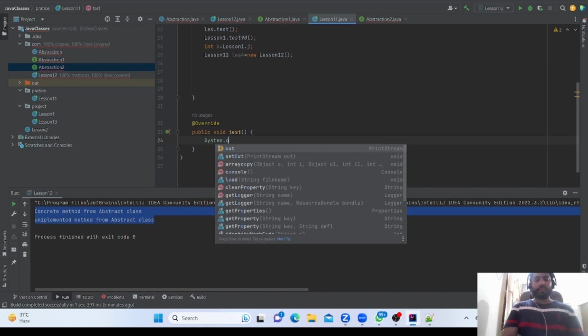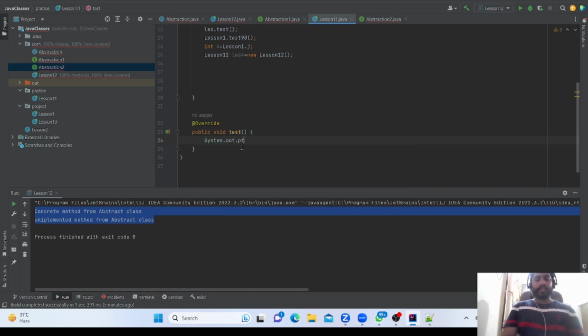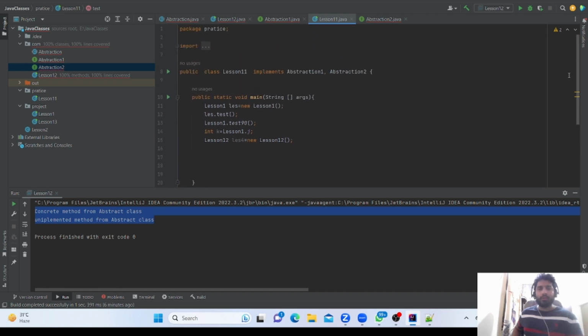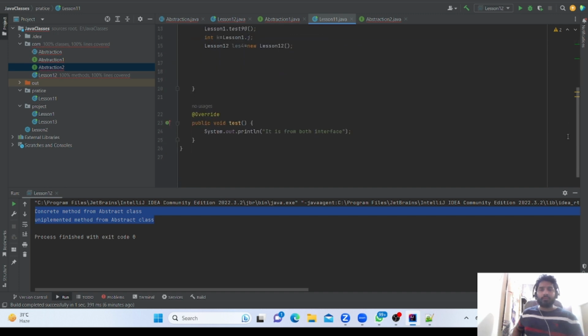System.out.println, it is from both interfaces. Now I'm going to create the object with abstraction. So the methods are the same in both interfaces, but still it is not throwing any compile time error.